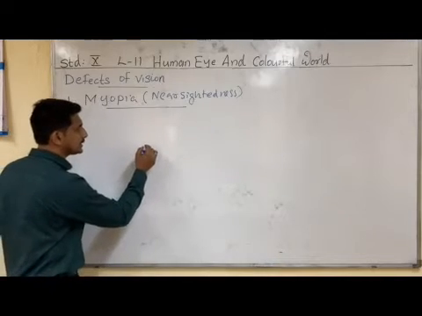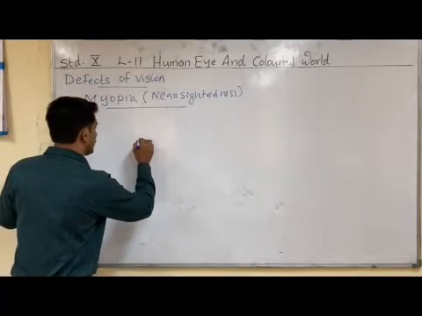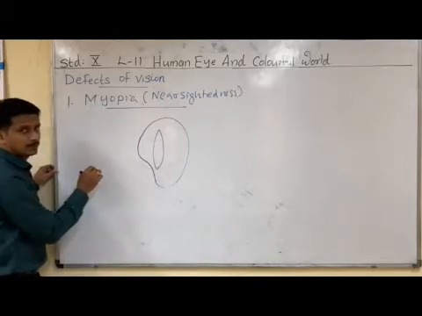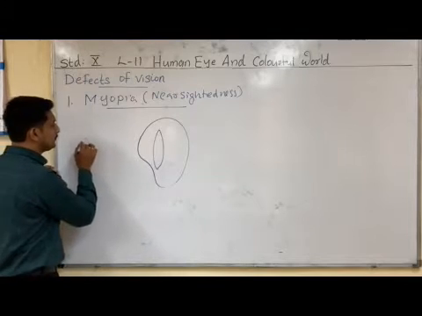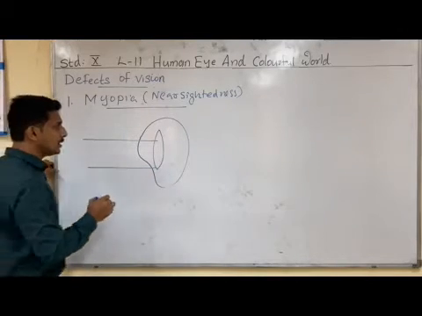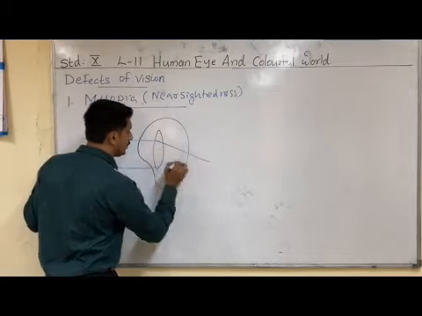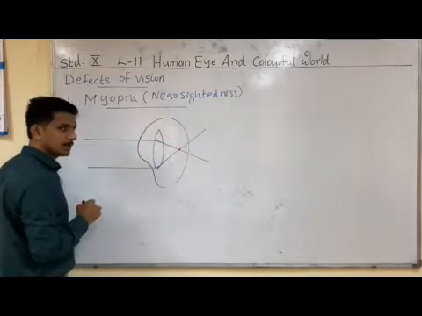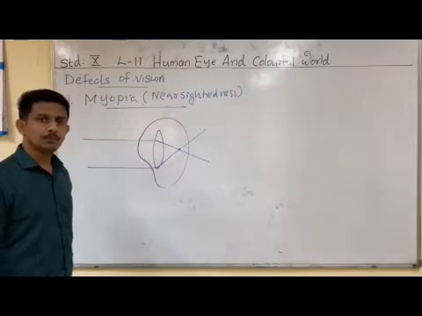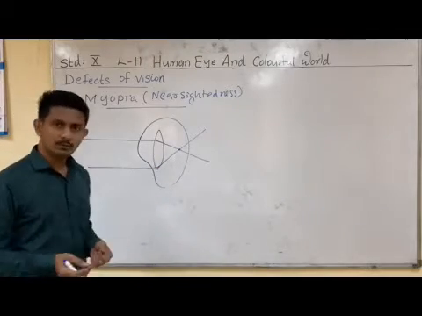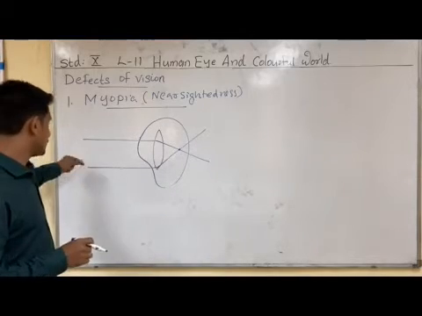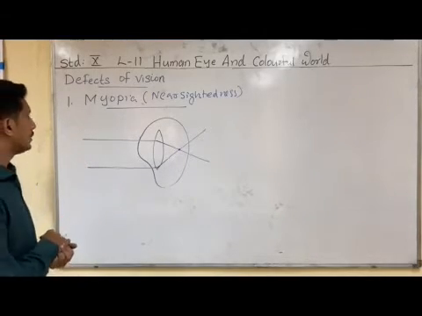Now we can see how the myopic eye works. Here we are representing the human eye. Suppose the object is at infinity, far away, and light radiations are coming from infinity. In that case, the image is forming in front of the retina. This defect we call myopia or nearsightedness. Because the image forms in front of the retina, we are not able to see a very far away object.